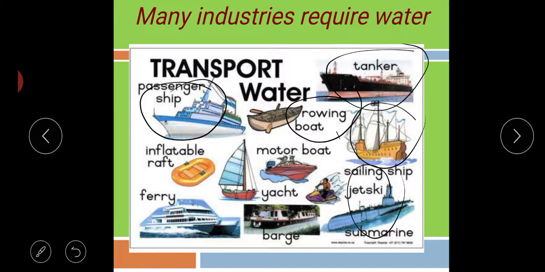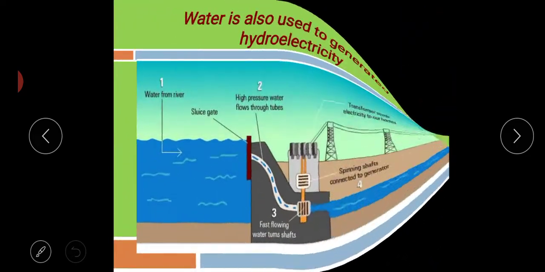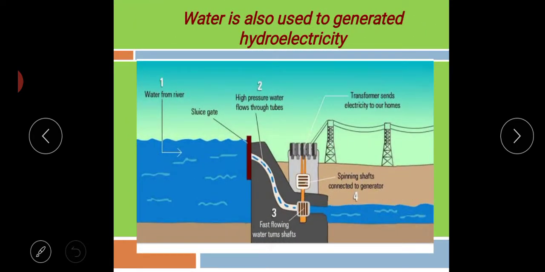That means at that place water is there, so water is very important in business also, and in our day to day life. Now see, water is also used to generate hydroelectricity. We know that we get electricity at our home, but electricity generated from water is called hydroelectricity.